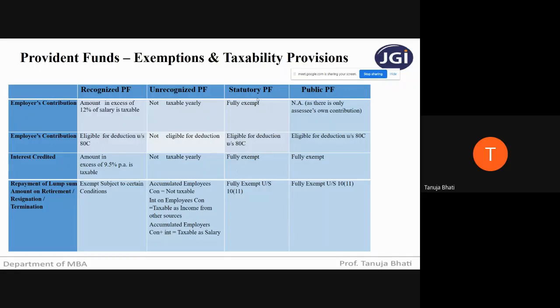Suppose I am receiving a lump sum amount on retirement from statutory provident fund, it is fully exempt. Public provident fund, fully exempt. So on retirement, if I am receiving any amount from statutory provident fund or public provident fund, it is fully exempt, and from recognized provident fund also it is exempt, but subject to certain conditions. Let us see these certain conditions.